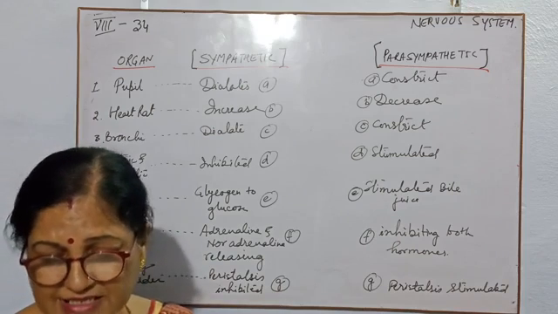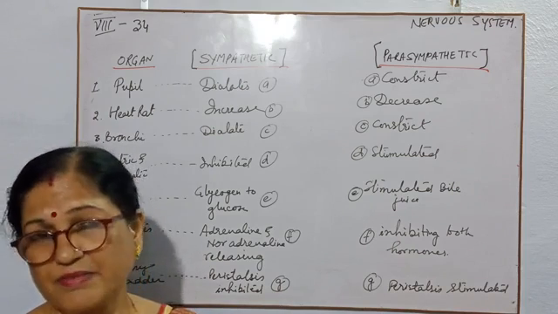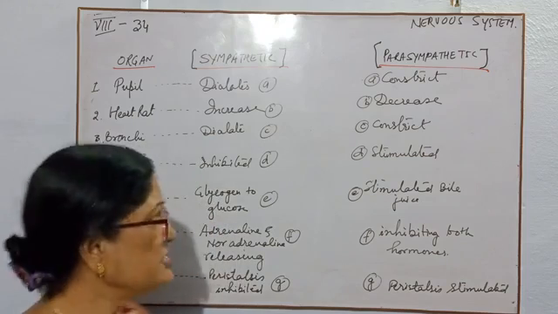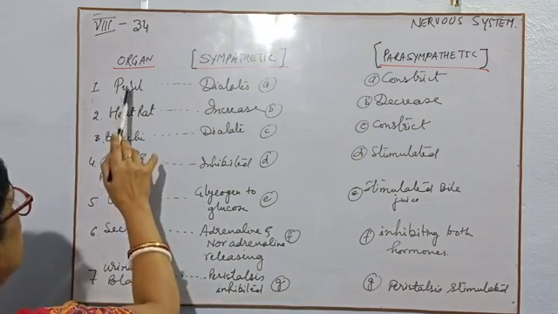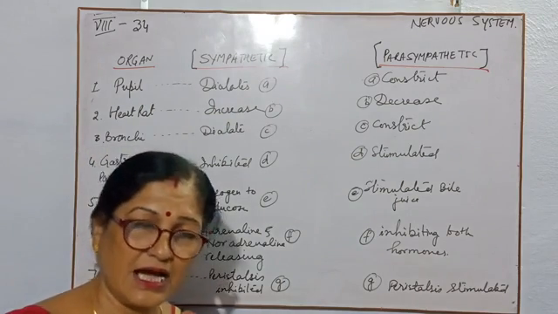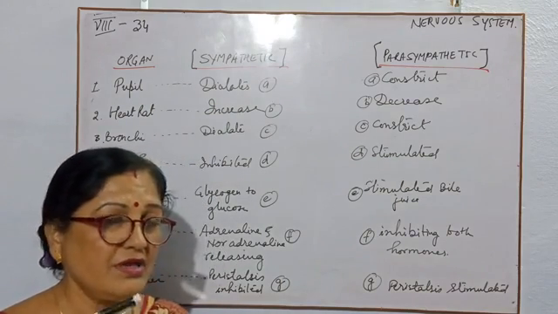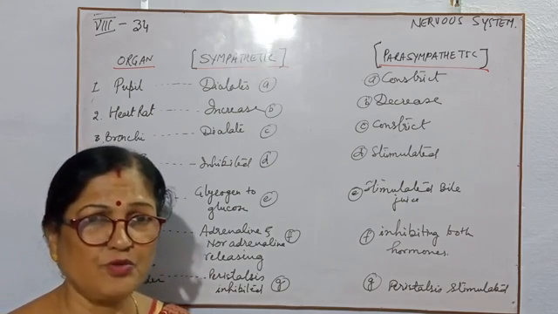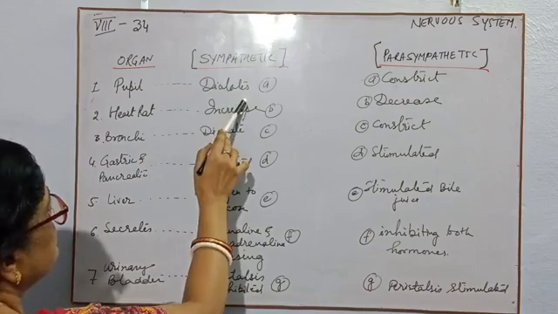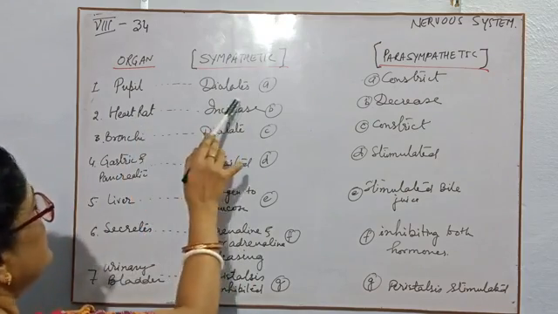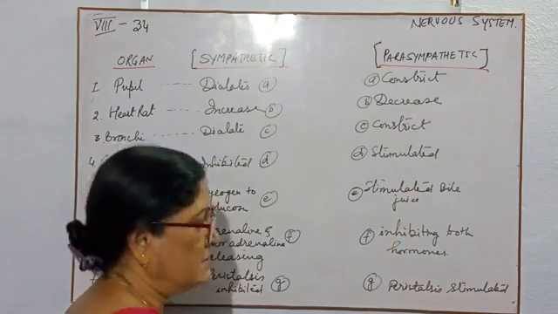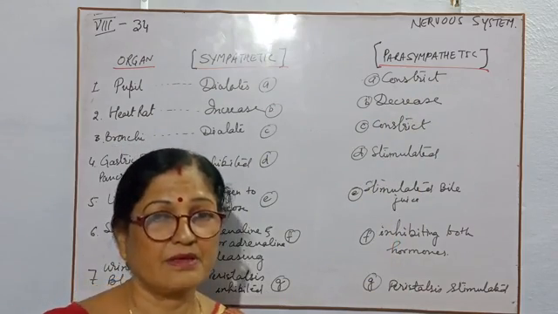Now these are examples of how our sympathetic and parasympathetic nervous systems work along with each other. See children, first is pupil. Name of the organ is pupil. So in the dark or in dim light, we try to dilate our pupil. Dilation of the pupil takes place by the sympathetic nervous system. Here pupil dilates, number A, and according to the parasympathetic system, it can constrict the pupil.